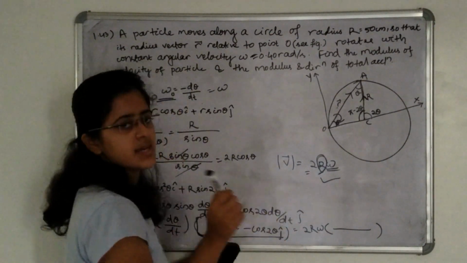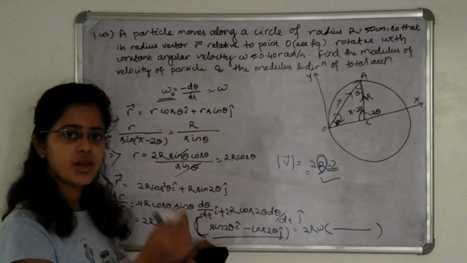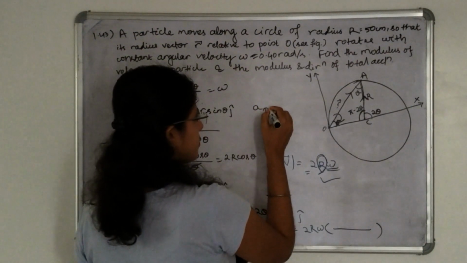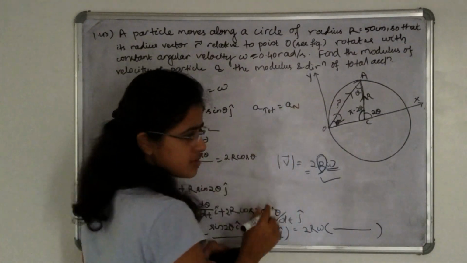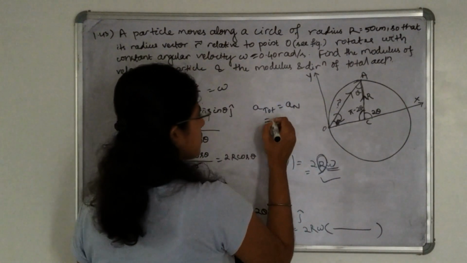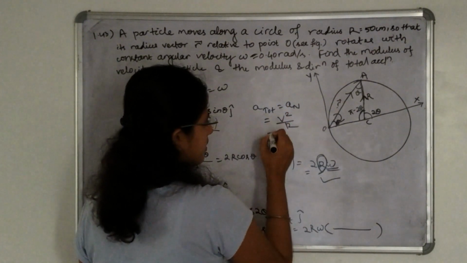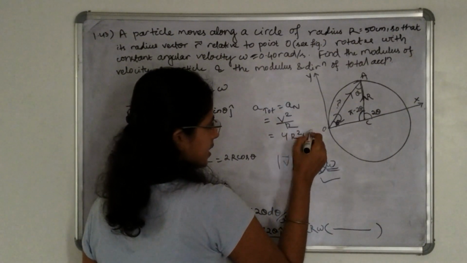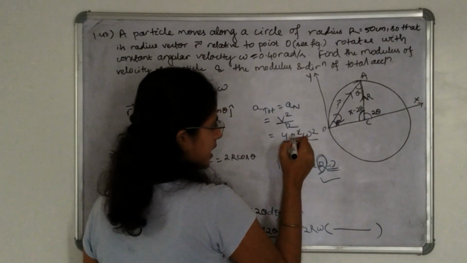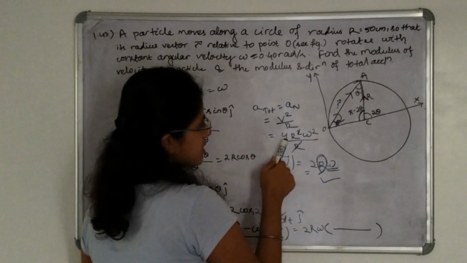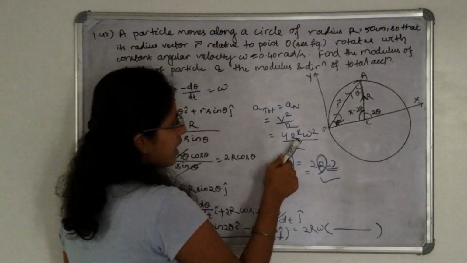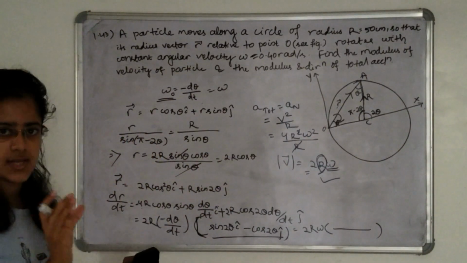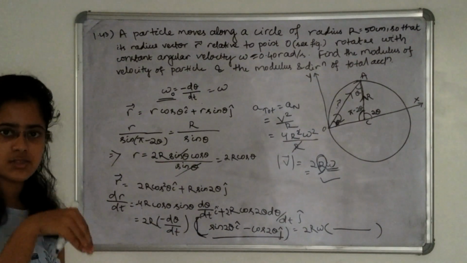Velocity is constant means there is no tangential acceleration. Only the centripetal acceleration is present. So the total acceleration will be how much? Only the normal or centripetal acceleration. So this will be v square divided by R. V is 2R omega, that means 4R square omega square divided by R, cancel out. So total acceleration will be 4R omega square, and you can put the value of R and omega. You can find the modulus of the total acceleration, and the direction is towards the center.